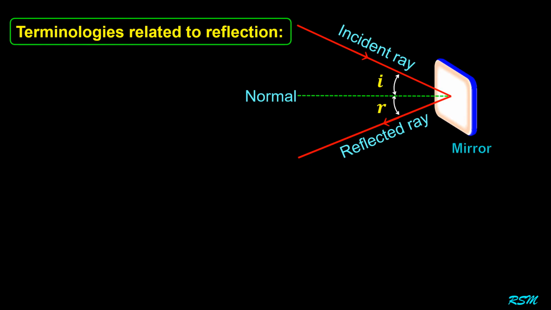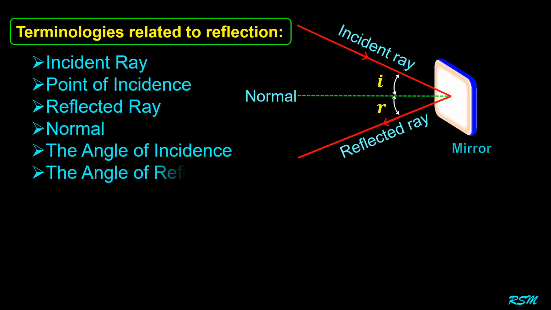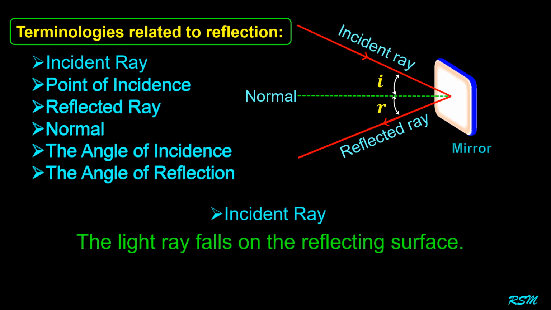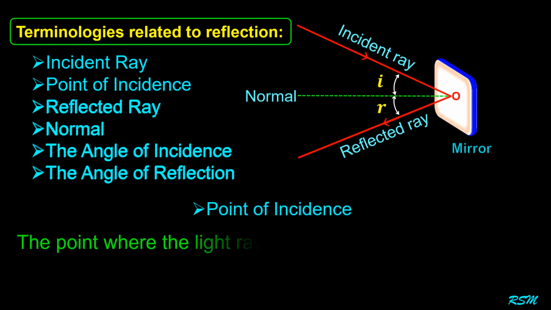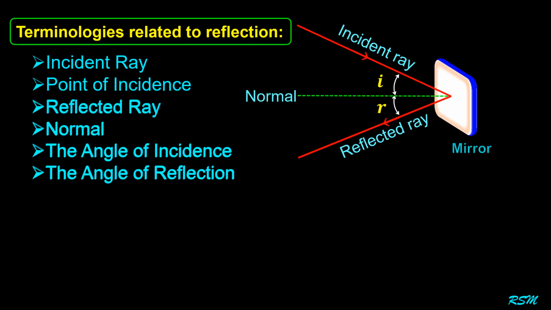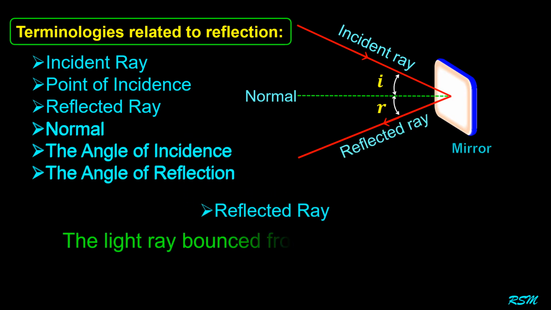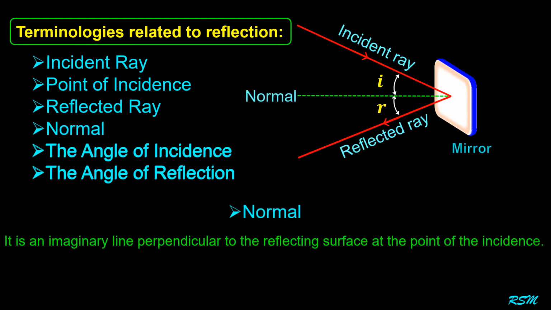The terminologies related to reflection of light are incident ray, point of incidence, reflected ray, normal, the angle of incidence, and the angle of reflection. Incident ray: the light ray that falls on the reflecting surface is called an incident ray. Point of incidence: the point where the light ray falls on the reflecting surface is called the point of incidence. Reflected ray: the light ray bounced from the reflecting surface is called a reflected ray. Normal: it is an imaginary line perpendicular to the reflecting surface at the point of incidence.